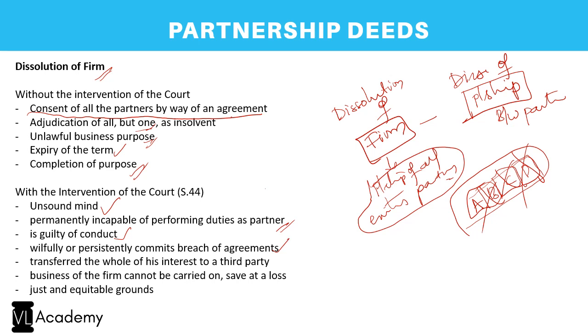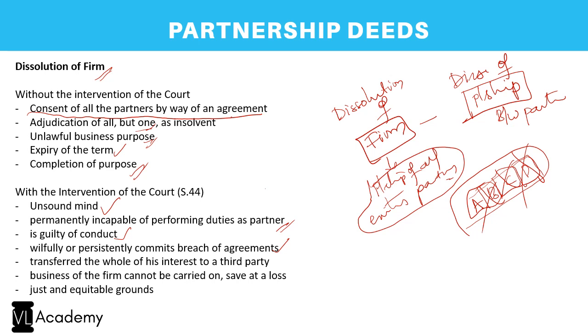And where other partners are willfully or persistently committing breach of agreements every now and then, because of which it has become impossible for the business to run, then one of the partners may go and file. So usually it is with the intervention of the court. Who wants the intervention of the court? One of the partners. So one of the partners says that, see, this is what these people are doing, I don't want this firm anymore. Dissolve it. Right?